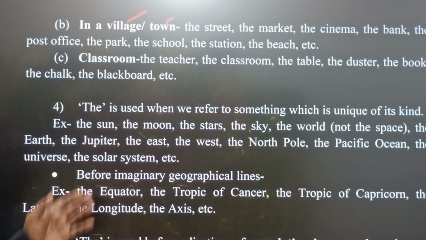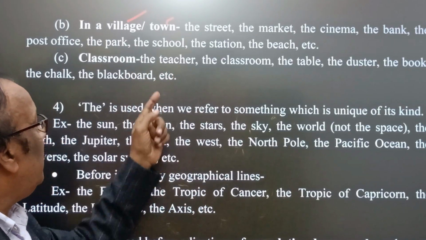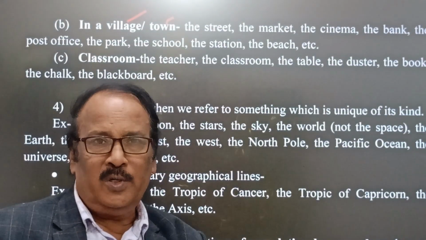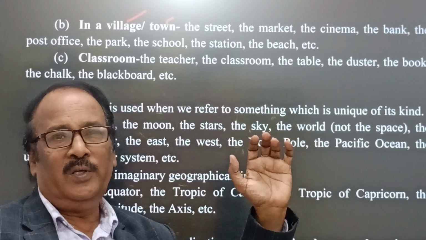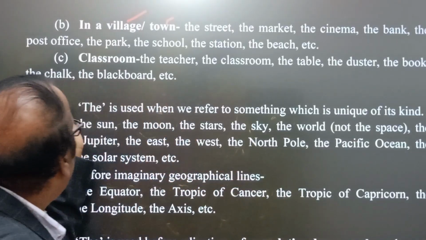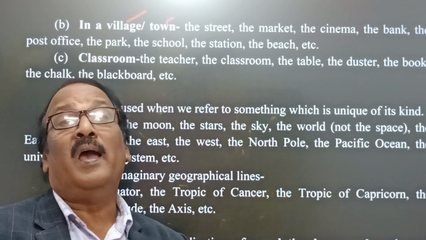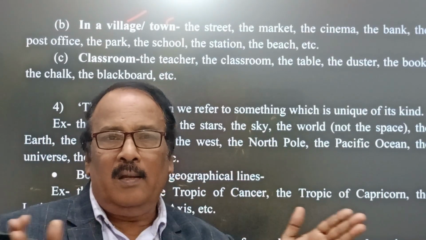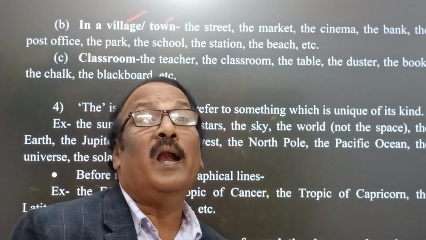Another example, in the classroom situation, the teacher who is teaching, the classroom, the room in which he is teaching, the table which is in front of the teacher, the duster which is used by the teacher, the book used by the teacher, and the chalk, the blackboard, the smart board, whatever the matter may be, they can be the students, etc. We can make anything, anybody, any place particular with the help of using the article the.